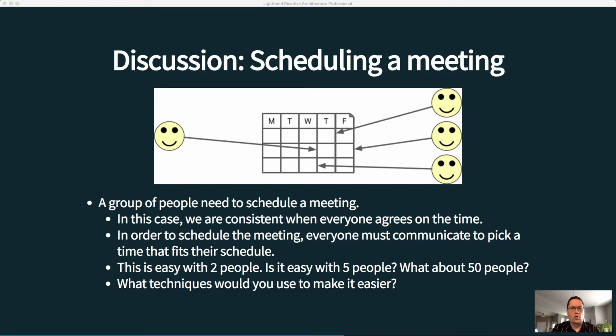Granted, the way those are implemented, they probably have lots of fallbacks and a lot of flexibility. But it also introduces a different problem: the calendar is always dealing with stale data. When we look at that electronic calendar, what we are seeing is what a person's schedule was the last time they updated the calendar. That may be different from what their schedule is now.